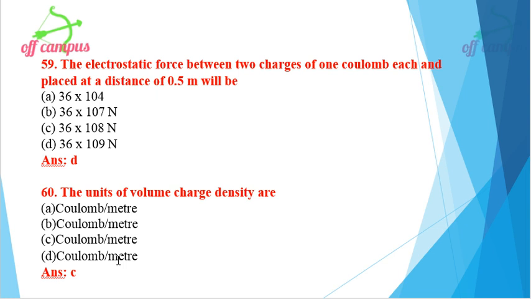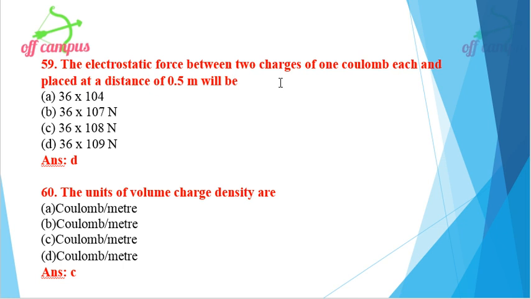The electrostatic force between two charges of 1 coulomb each placed at a distance of 0.5 meter will be. We need to find out the electrostatic force between two charges. What is the formula for electrostatic force? F equals 1 by 4 pi epsilon naught into Q1 Q2 divided by distance squared, d squared. We have a standard value for 1 by 4 pi epsilon naught, which is 9 into 10 power 9.